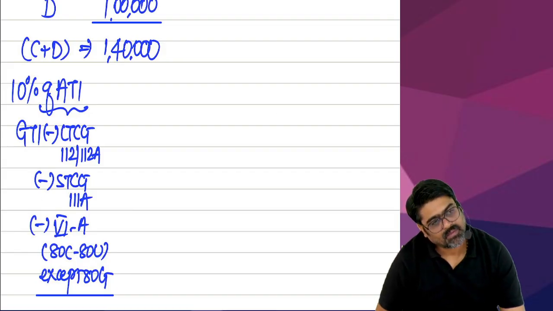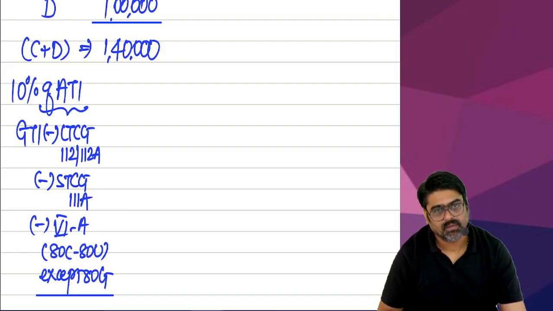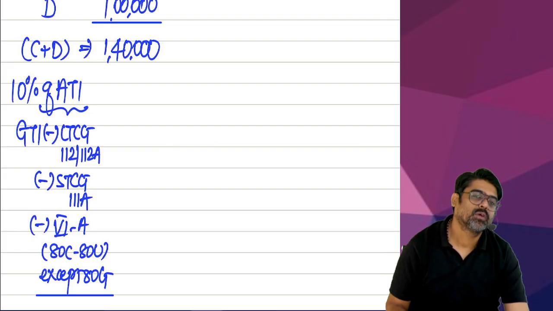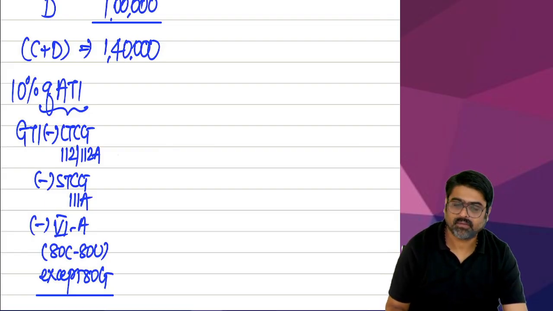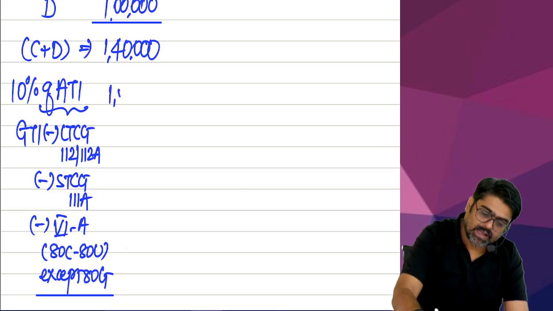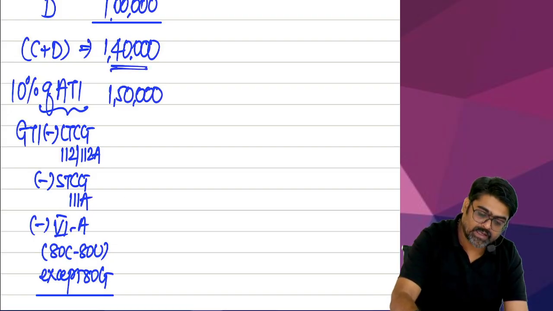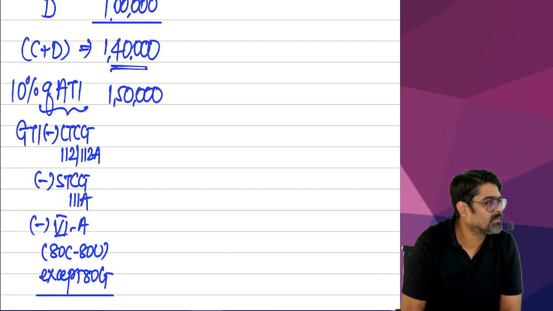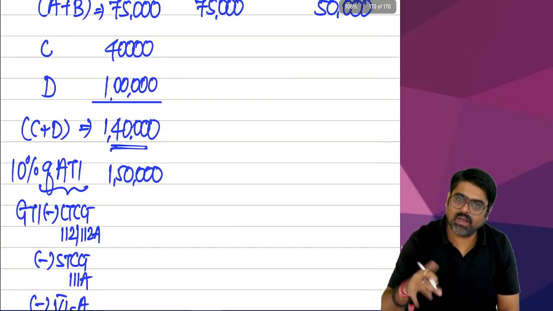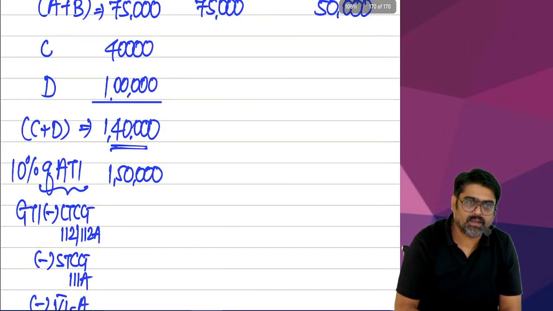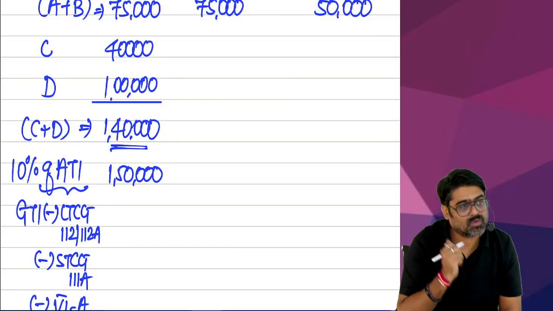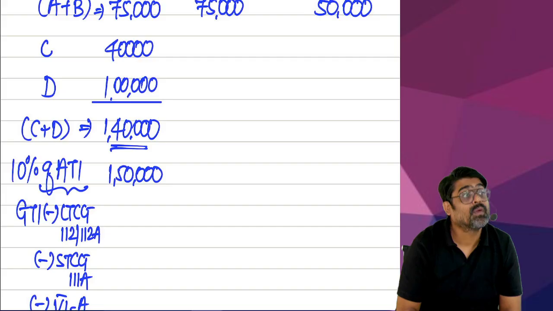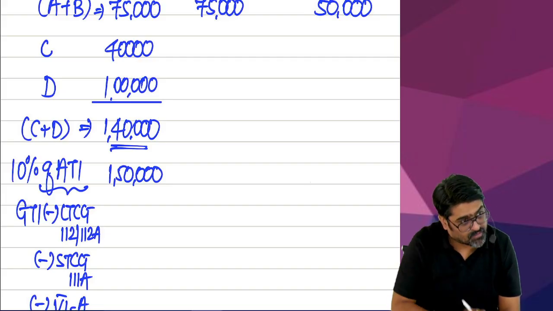So for example, your adjusted total income was 15 lakhs. 10% of that is 1 lakh 50,000, which is the maximum qualifying limit for C and D taken together. So C plus D will qualify under section 80G, but the total amount cannot be more than 1 lakh 50,000. How much is your total amount? Is it more than 1 lakh 50,000?